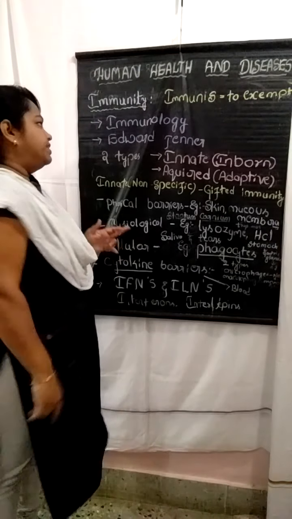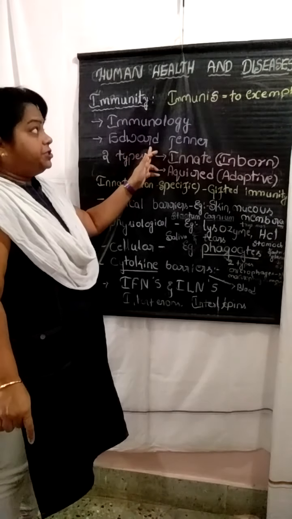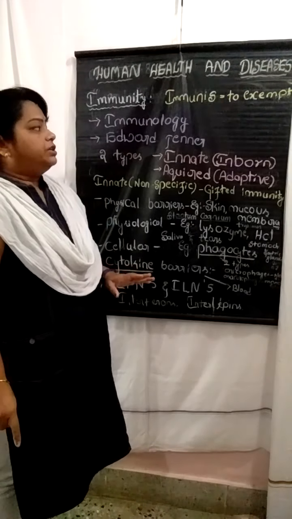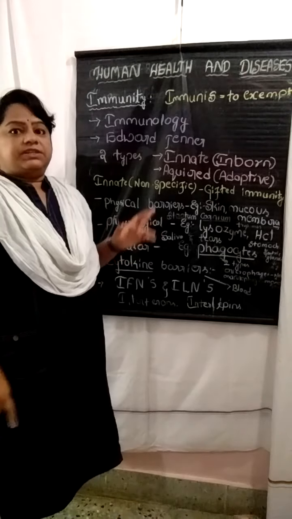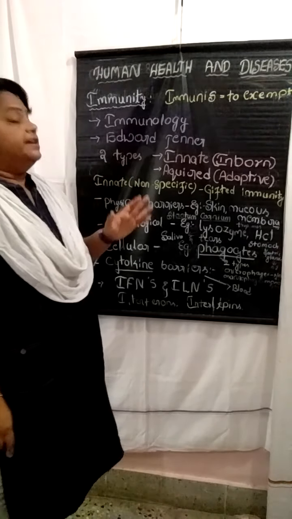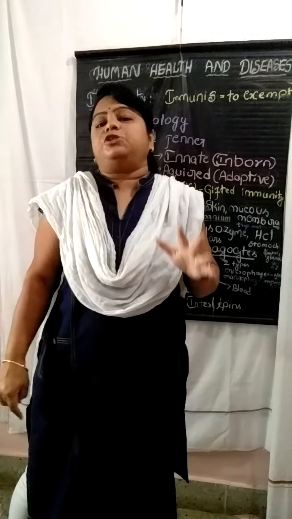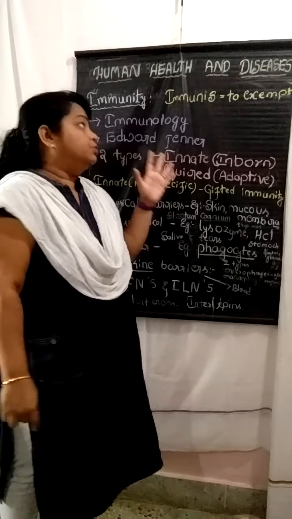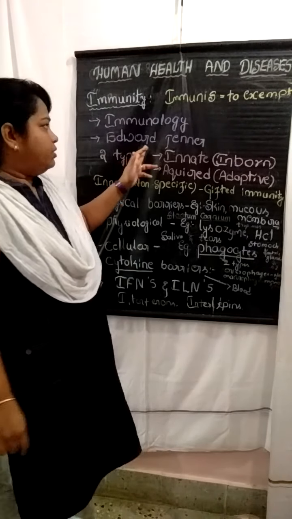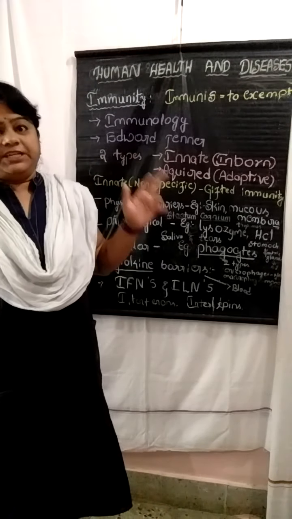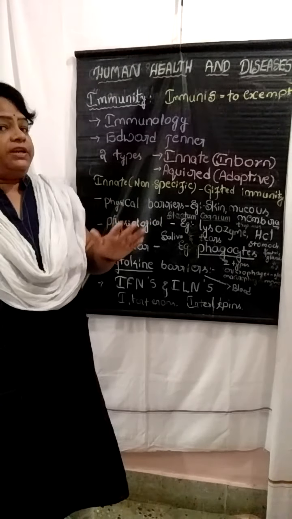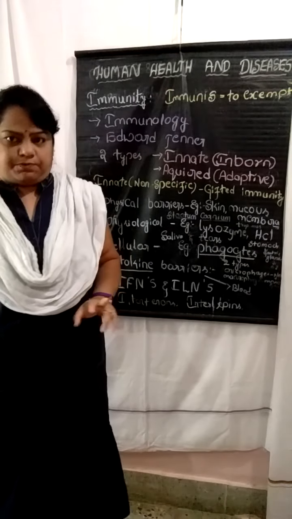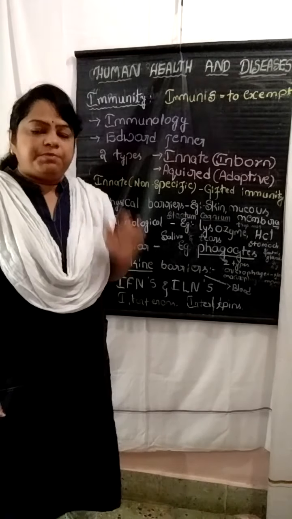Students should remember here the name Edward Jenner. He was a pioneer in the discovery of the vaccine against smallpox disease. Edward Jenner is the person who discovered vaccination against smallpox. That's why he is popularly known as the father of immunology.